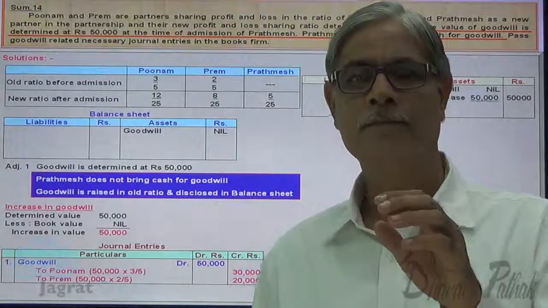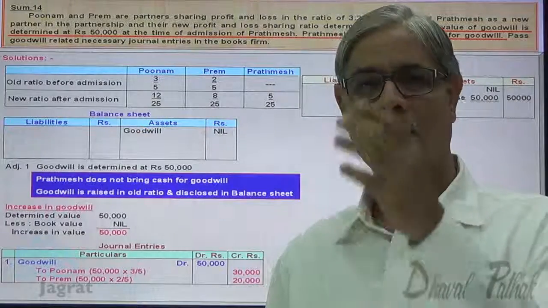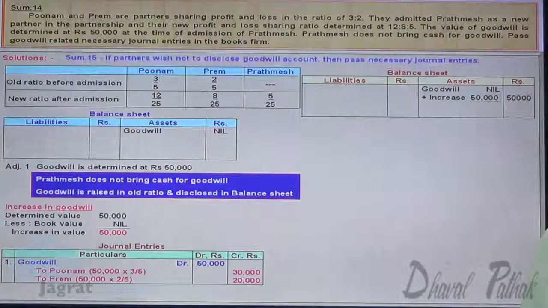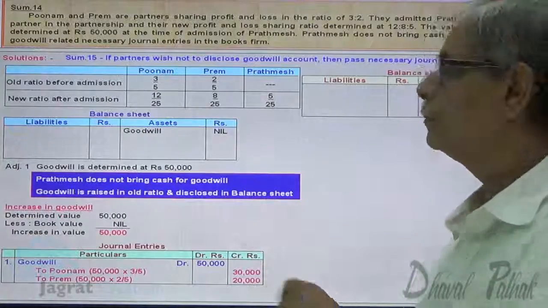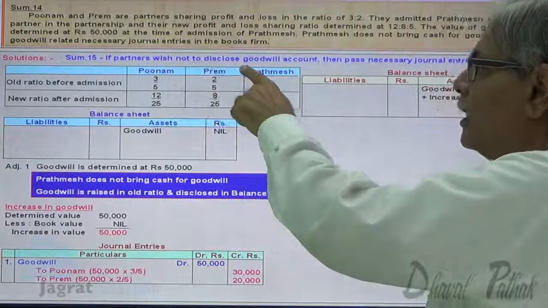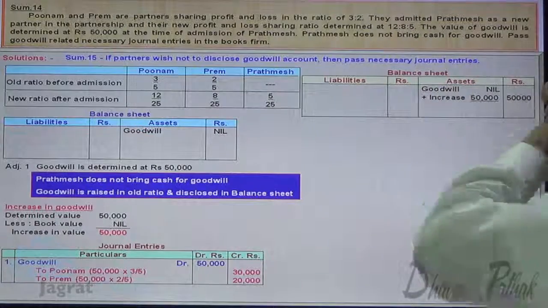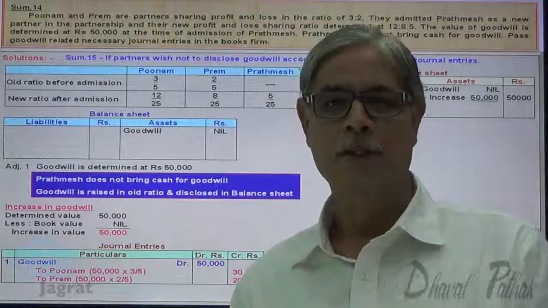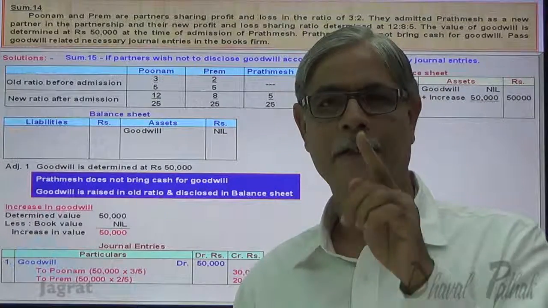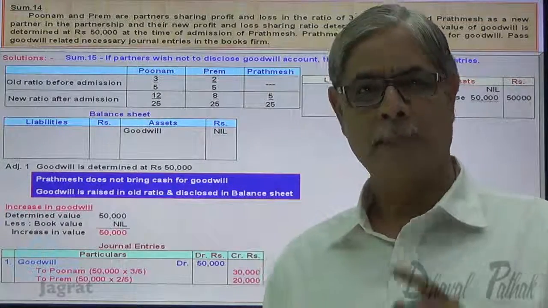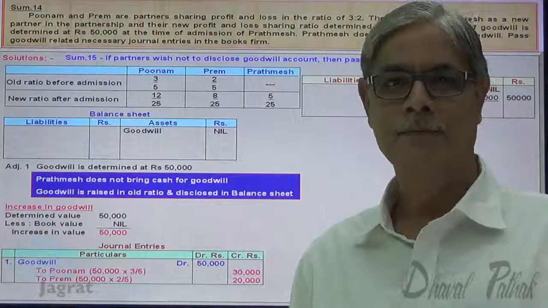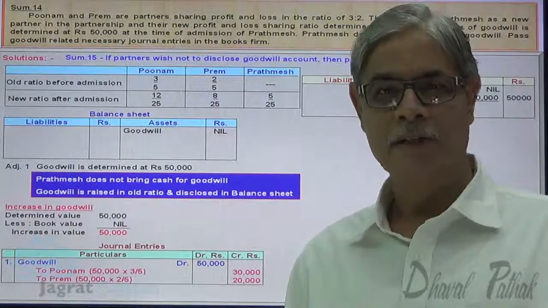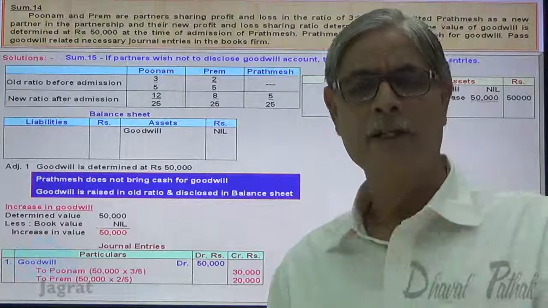Now you are told one more question relevant to this information. Observe it. Sum number 15. If partners wish not to disclose goodwill account, then pass the necessary journal entries. After admission of a new partner, Prathamesh, partners have decided not to disclose goodwill in the balance sheet. Means goodwill is to be written off. Total value of goodwill is to be written off. How is this adjustment taken care of? Observe, after admission it is to be written off.